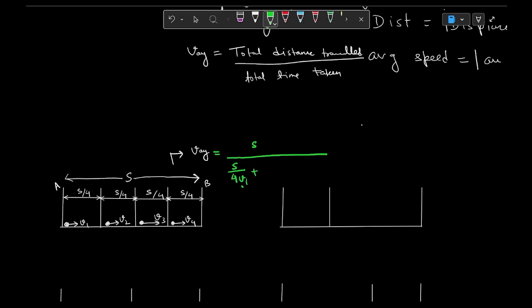Similarly, S by 4 divided by v2 is S by 4 v2, S by 4 divided by v3 is S by 4 v3, plus S by 4 divided by v4 is S by 4 v4. Then we can take S common and cancel it from numerator and denominator.